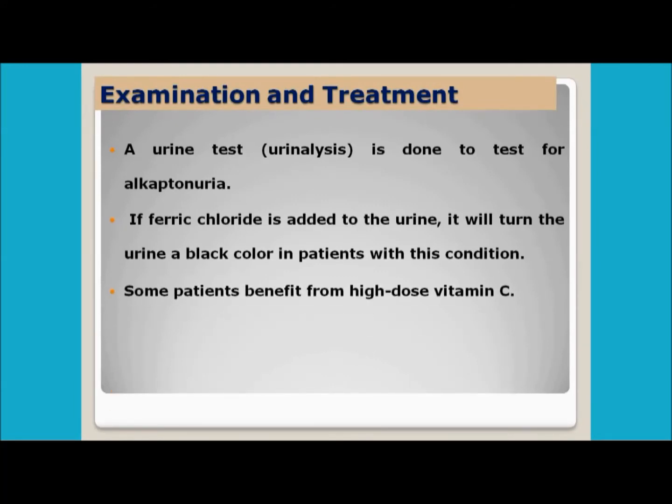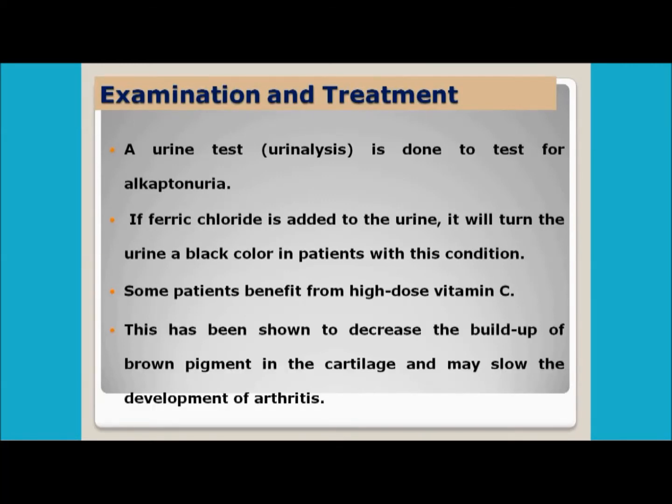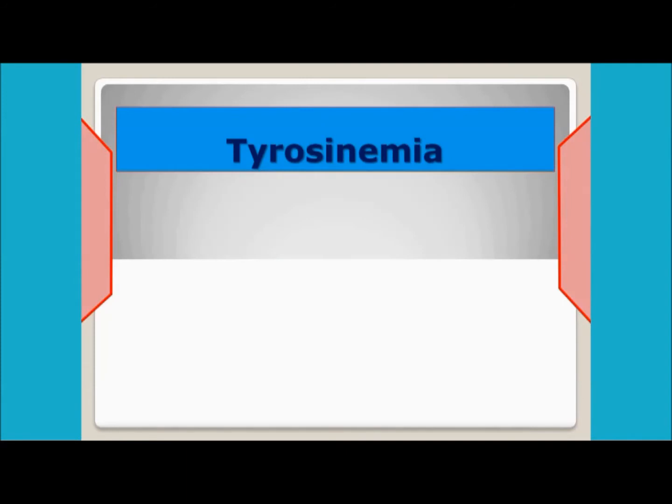Now for treatment, these are all genetic diseases, so you don't have any basic protocol, but generally you can give a high dose of vitamin C. High dose of vitamin C has several beneficial actions for patients suffering from alkaptonuria. It has been shown to decrease the buildup of the brown pigment in the cartilage, and sometimes a high dose of vitamin C slows down the development of arthritis of the spine in the patient suffering from alkaptonuria, right?